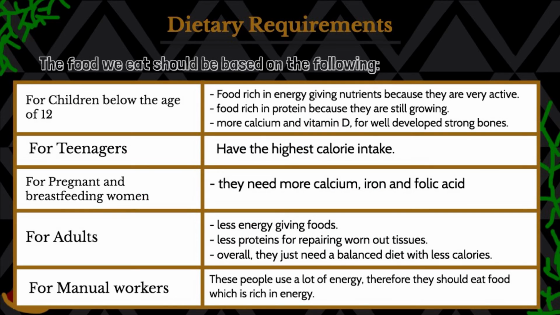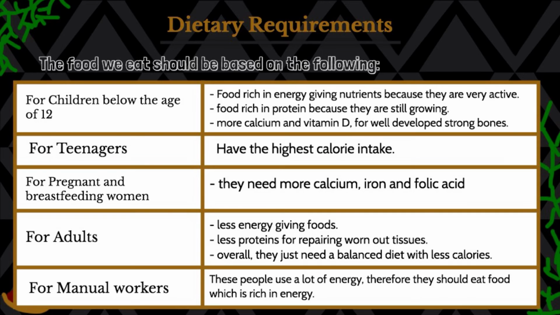So when we looked at the definition of a balanced diet, we saw that the diet needs to suit the requirements of an individual. So this is why we have this subtopic, which is dietary requirements. So the food we eat should be based on the following. So it's based on the age, it's based on the sex, the gender of the person, and is also based on the activity that the person does.